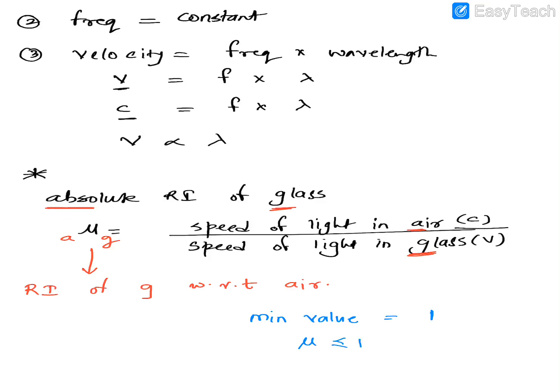That is because light cannot travel faster than 3 into 10 raised to 8 in any medium. Remember, in whatever medium the light travels, it cannot be faster than its speed in air. And that's why the refractive index will be at least 1. This is very, very important. They can ask you to give a reason. Give reason will be for 2 marks, and otherwise they'll ask you for 1 mark.